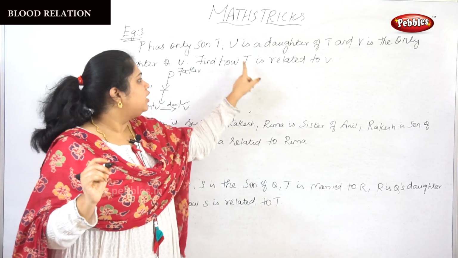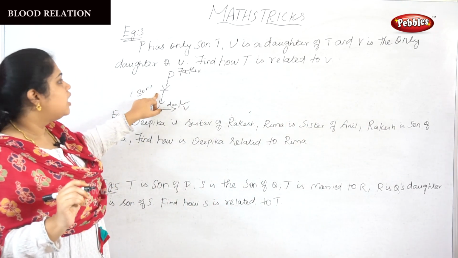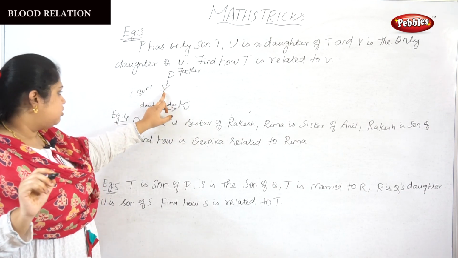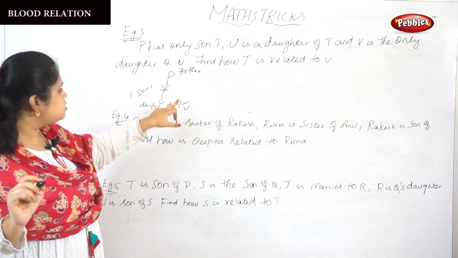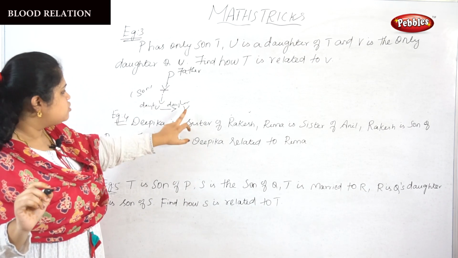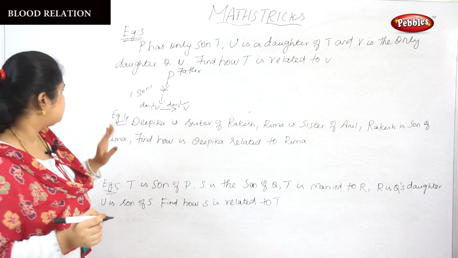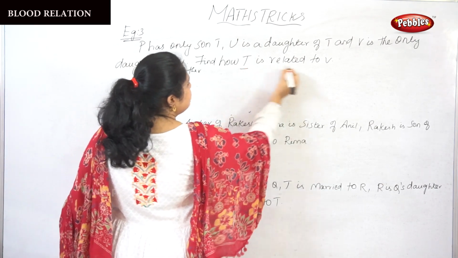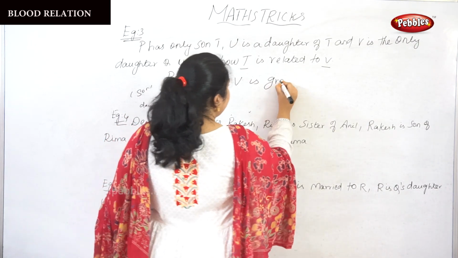Find how T is related to V. V is the granddaughter of T. How is V related to P? V is a great granddaughter of P.